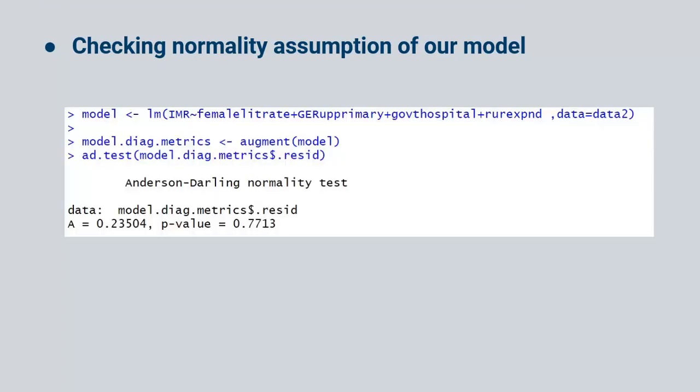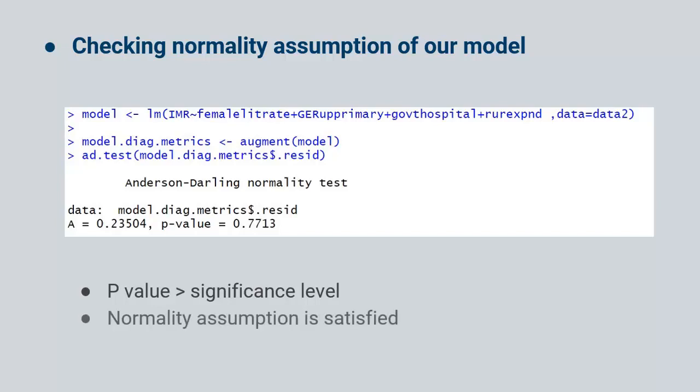We need to check if our model satisfies the normality assumption of the residuals. This is done by the Anderson-Darling test. We can see that the p-value is greater than the significance value of 0.05, where the alternative hypothesis is that the residuals are not normally distributed. Hence we say that the normality assumption is satisfied.